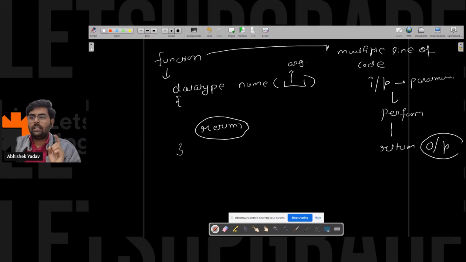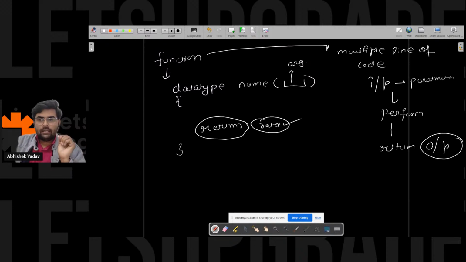It can return the output, or it depends on the logic, how you are writing the logic. If you are returning data, then the data and the data type should be the same. If you are returning integer data, then the data type should be int. If you are returning character data, then the data type should be char.